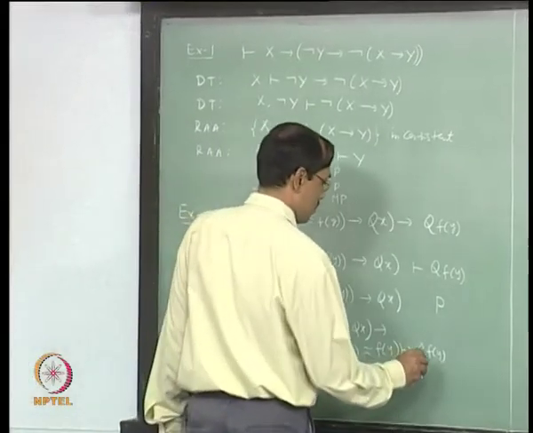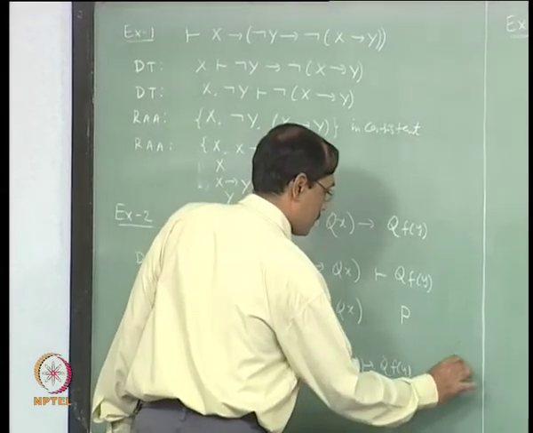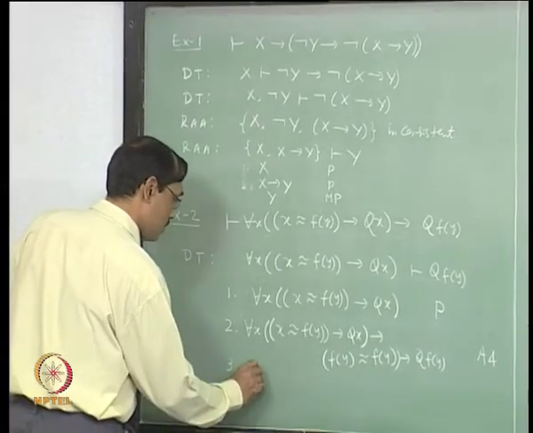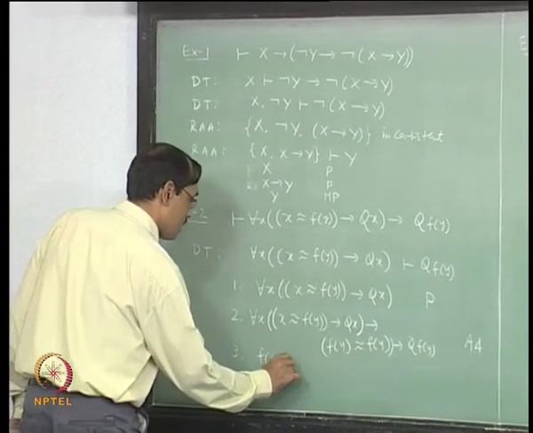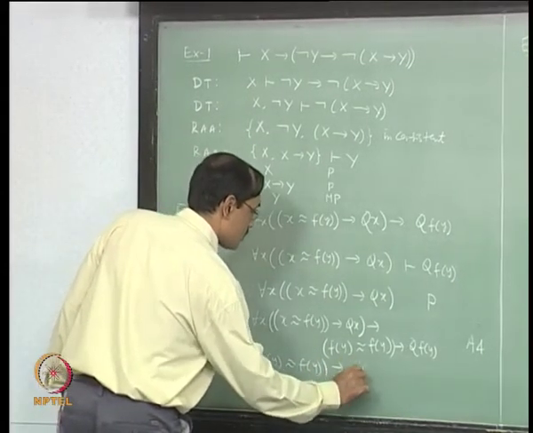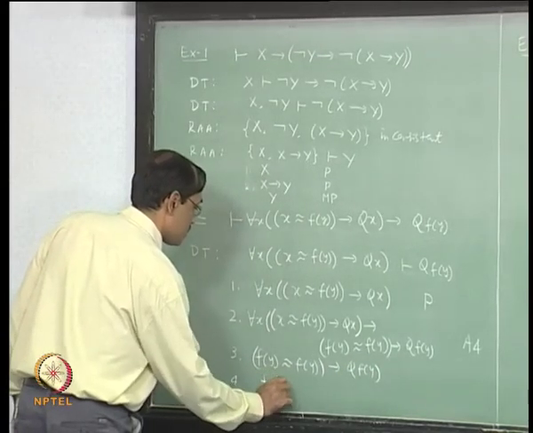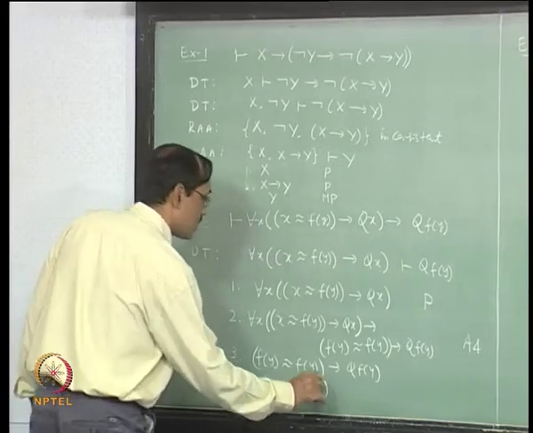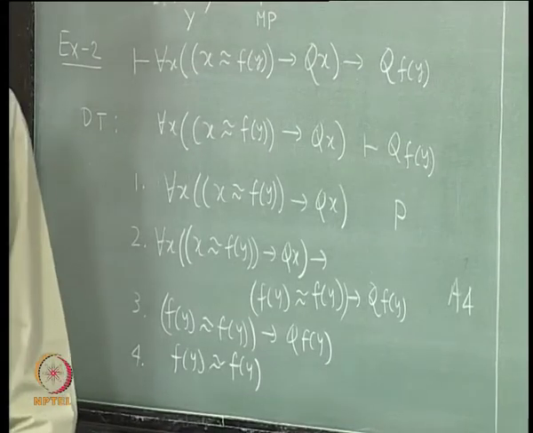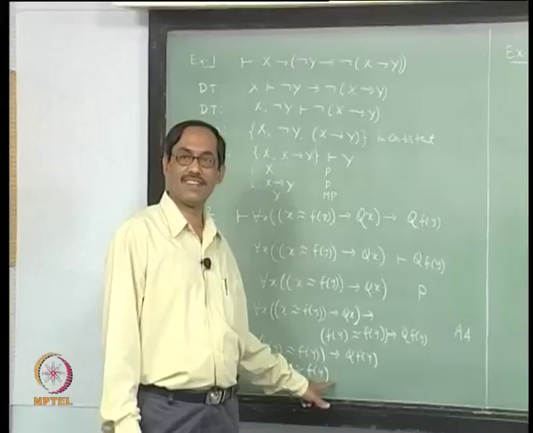So, this gives you which axiom? Next, use MP to get f of y equal to f of y implies q of f of y. Next, use another axiom, an equality axiom, and then modus ponens. So, I leave it there. Which axiom is this again, just to remember them.